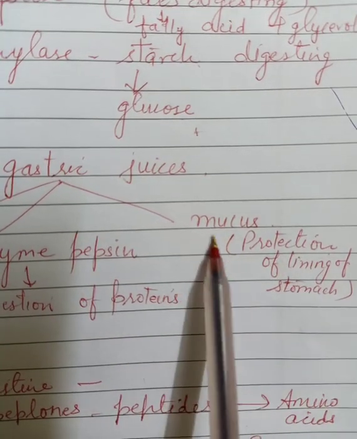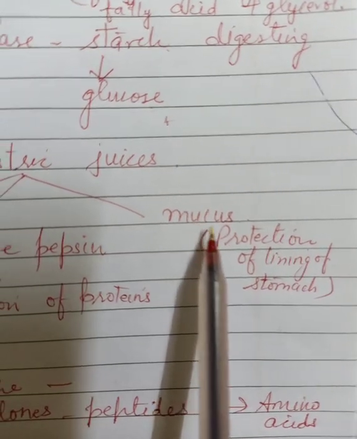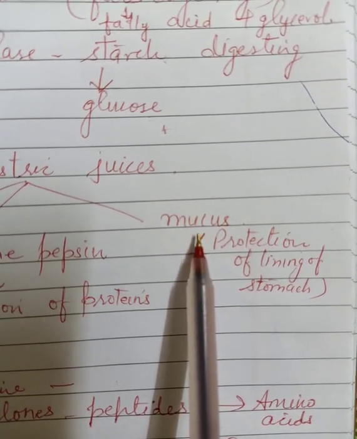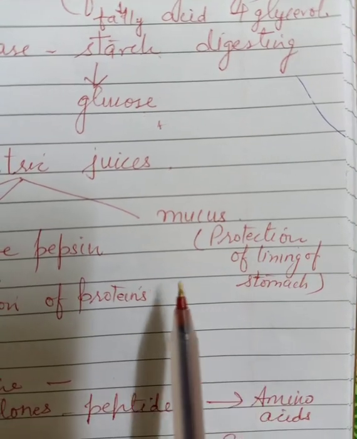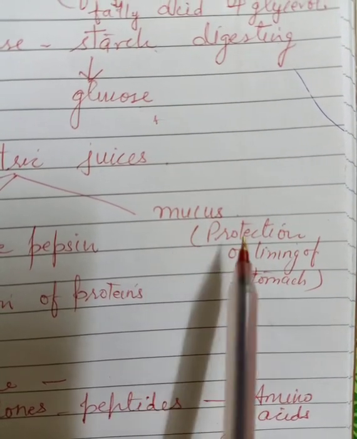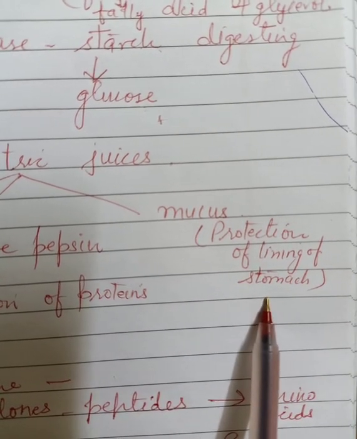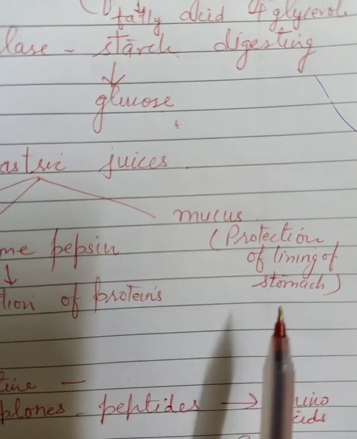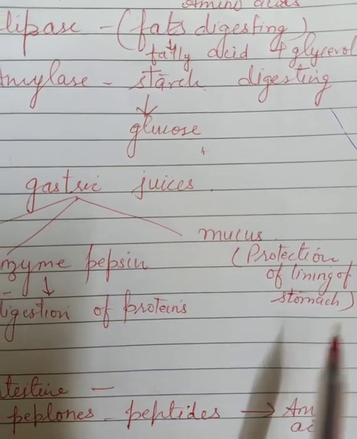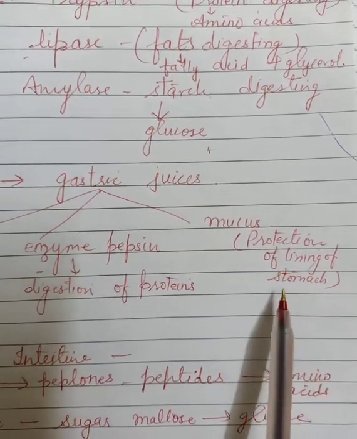But because mucus is also present inside the stomach, the wall of the stomach will not be damaged. So what is the function of mucus here? Mucus helps in the protection of the lining of the stomach.